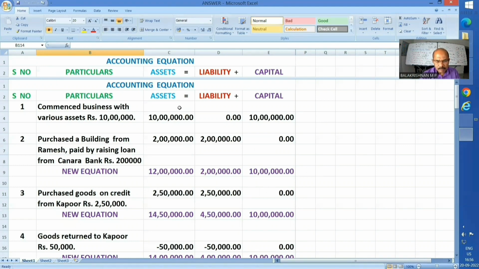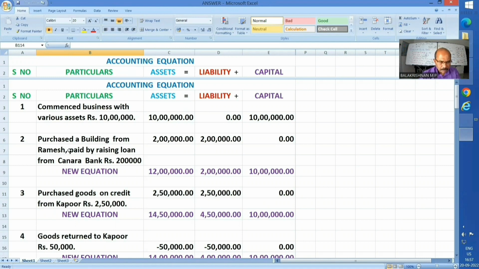In that way, you are expected to show it in your exam. Here, the concept I want to make it clear. After all, if you add up all the assets, total assets will come. If you add up all the liabilities, total liability will come. You may redo it in that way so that you get practice very much.